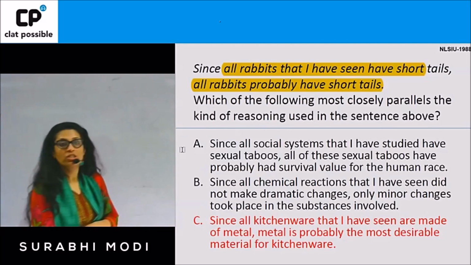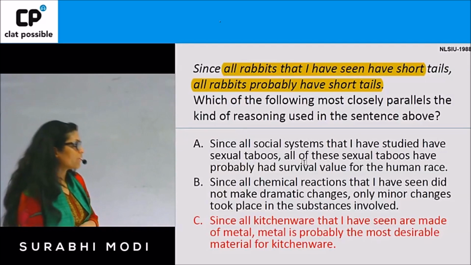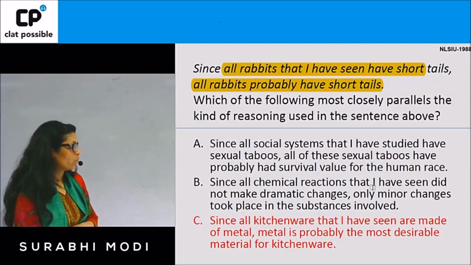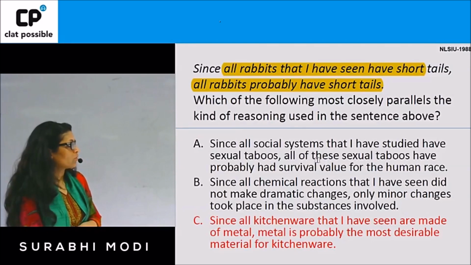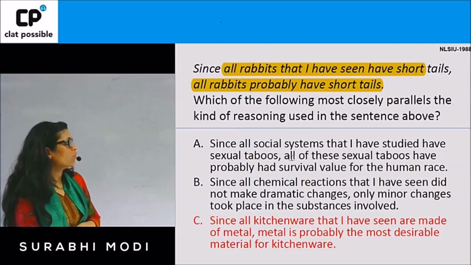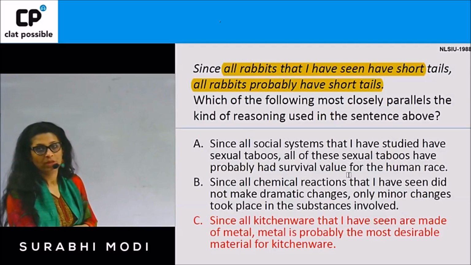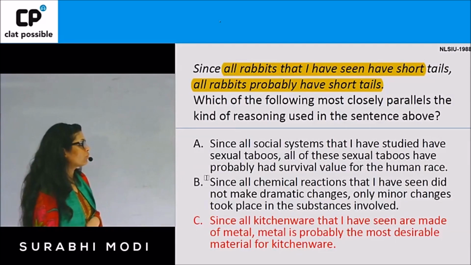So if you look at option A, all social systems, let's take to be P, that I've studied have sexual taboos, that is Q. All of these taboos, Q, have probably had survival value for the human race, which is R. So all P have Q, and the conclusion translates into all Q have R. So this does not match with our main statement. Let's move on to B.